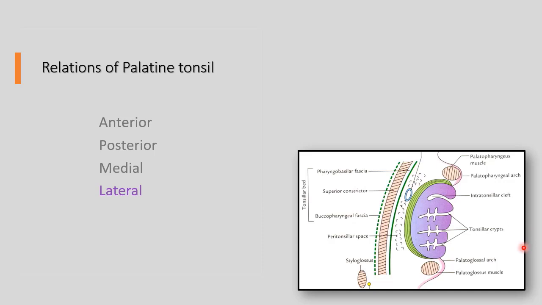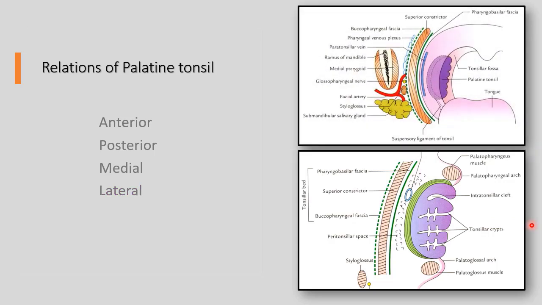Just to look at the lateral relations of palatine tonsil much more in detail, look at this picture. This is coronal section where we can see the roof, soft palate, and this is floor or base for the palatine tonsil, and this is anterior palatoglossal fold, and this is posterior palatopharyngeal fold. This is medial surface, this is lateral surface, and we are appreciating here the paratonsillar vein or palatine vein.